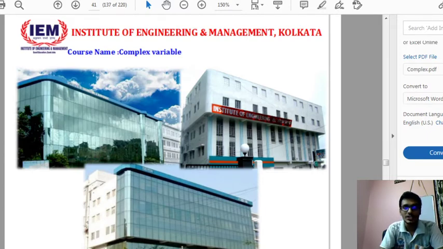So now in this lecture we are going to discuss what a harmonic function is, what the conditions are for a function to be harmonic, and by using the concept of the harmonic function, how we can verify whether a given function is analytic or not.